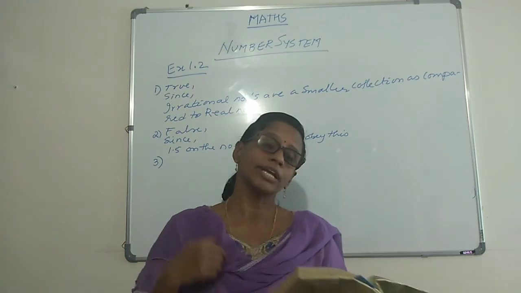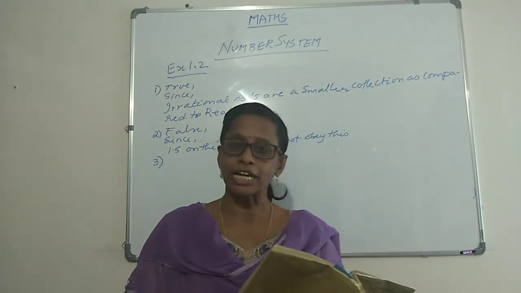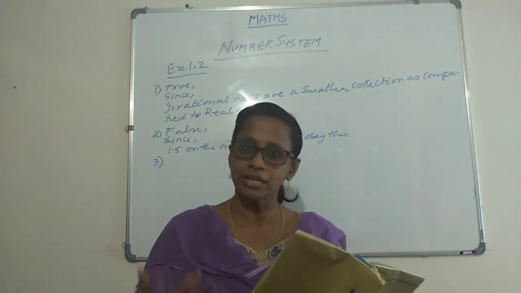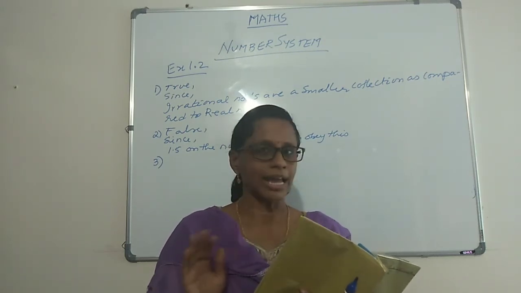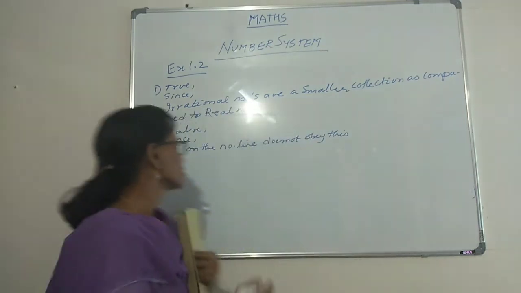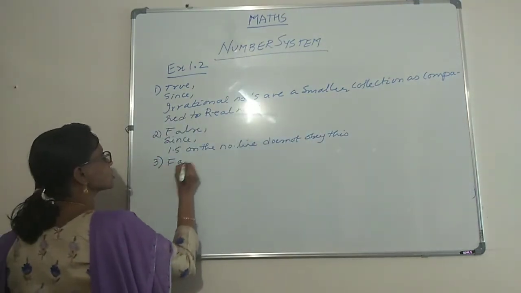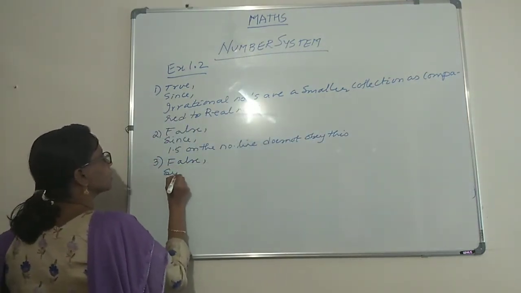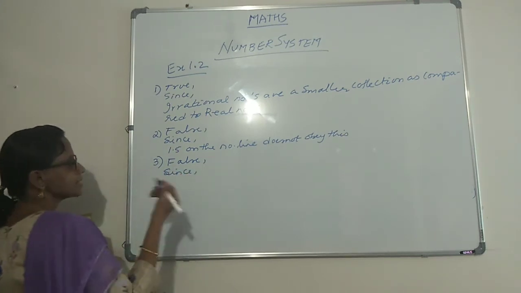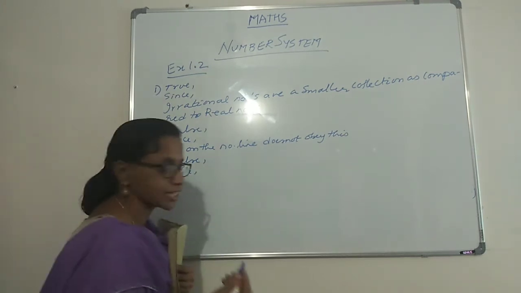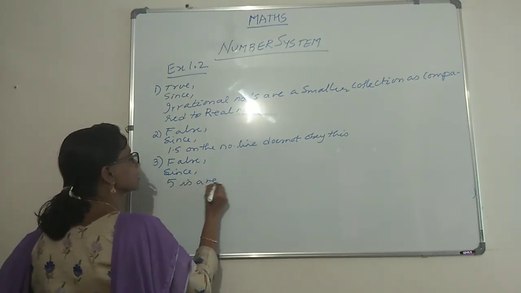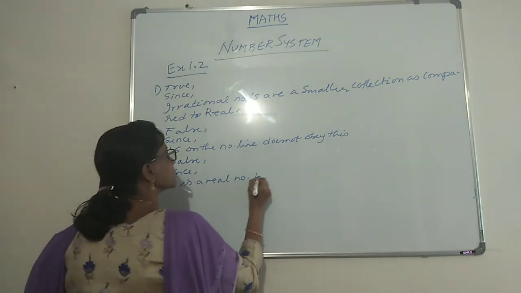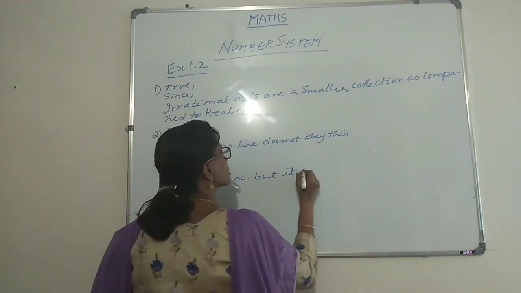Every real number, how can it be irrational? For example, suppose I take a number like 5. 5 is a real number, but it is not irrational, it's a rational number, so it doesn't happen. So that statement is also false. What is the reason? Since, as we took 5 for example, 5 is a real number but it is not irrational.